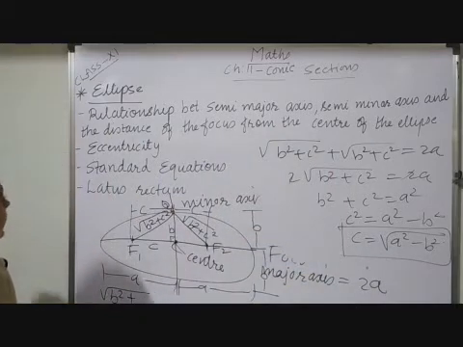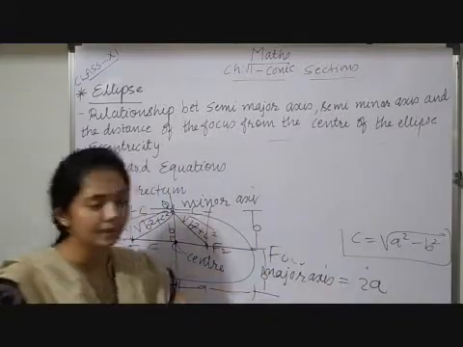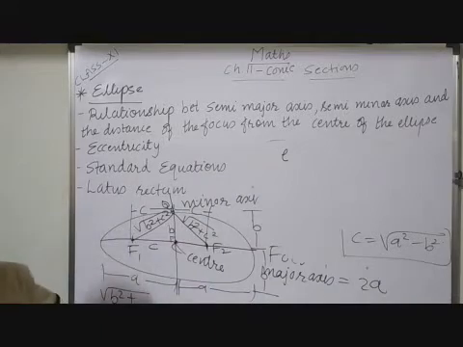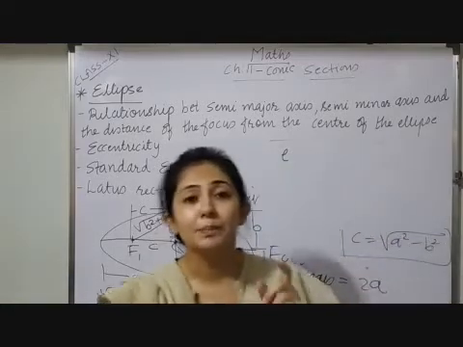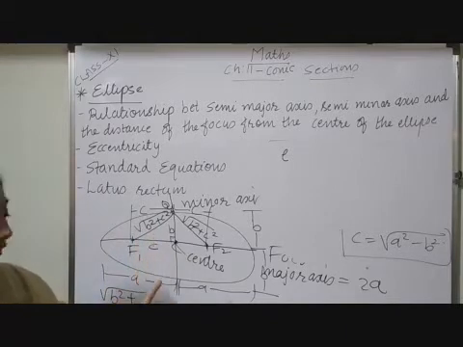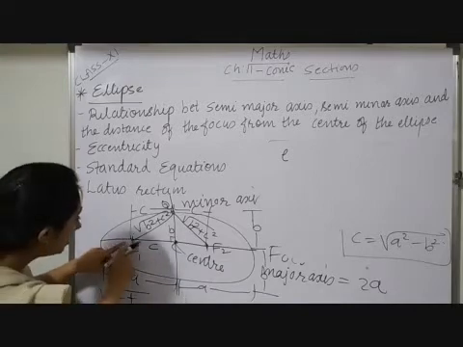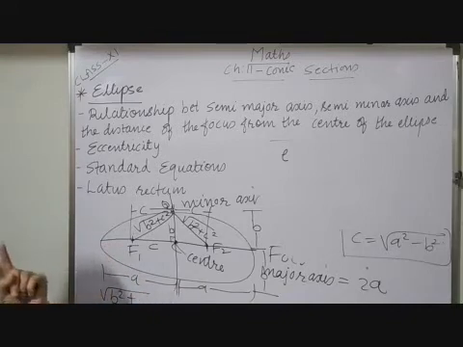Now next is eccentricity. What is eccentricity? This is also one formula derived, so let me keep it as it is. Eccentricity we denote by the symbol E. Eccentricity is nothing but a ratio. It is a ratio involving the center of an ellipse, the foci and a vertex of an ellipse.